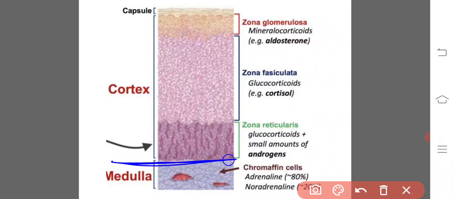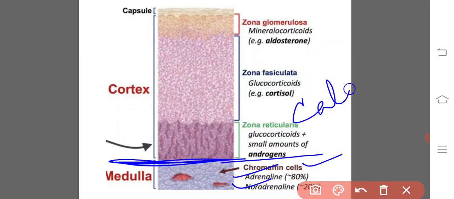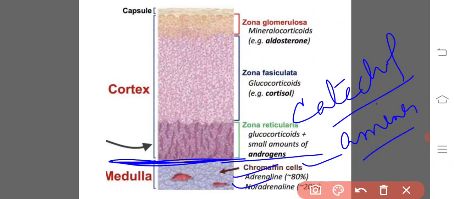This is the medullary region. The medullary region is composed of chromaffin cells, where it produces adrenaline and noradrenaline. Adrenaline is also known as epinephrine, and noradrenaline is also known as norepinephrine. Both of them are commonly called catecholamines. There is a catechol ring, so they are known as catecholamines.